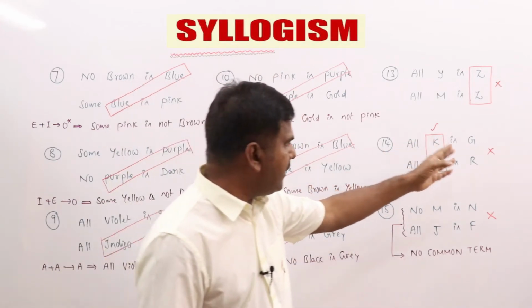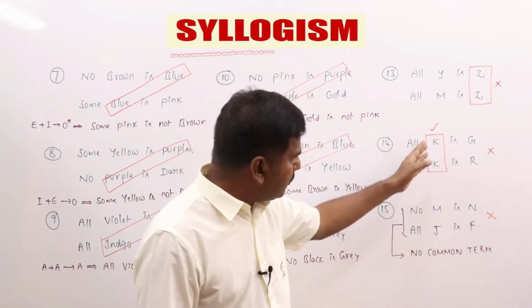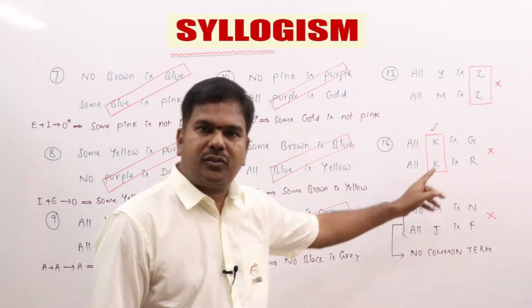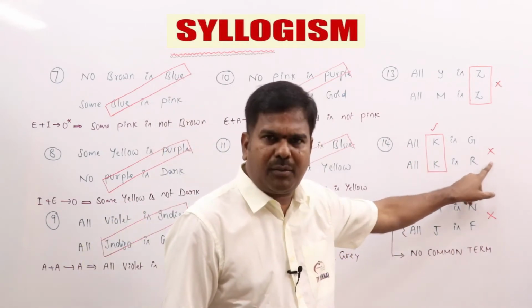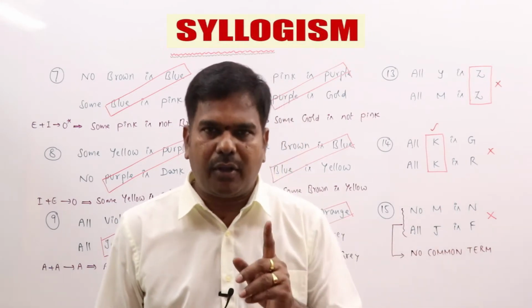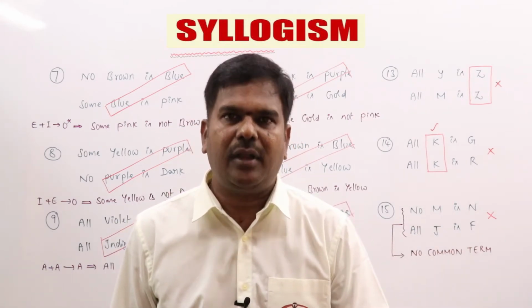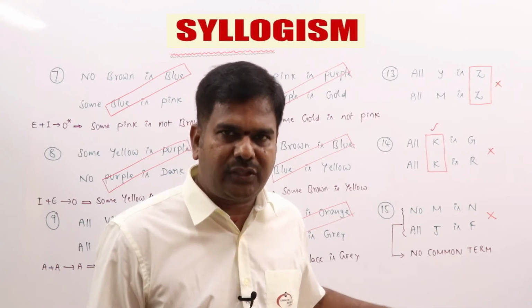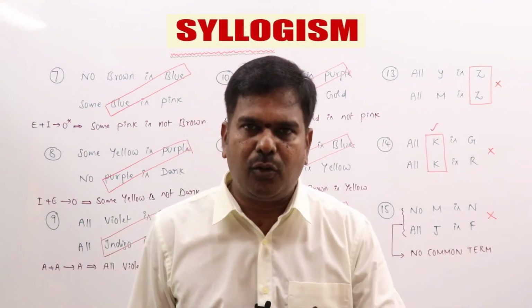Yes, all K is G, all K is R. So again, common term as subject. As of now we are saying no conclusion, but we do have a conclusion. Remember, both A statements with the common term as subject, we do have a conclusion. Since we are going ahead with the rule-based one first, as of now we are saying no conclusion.